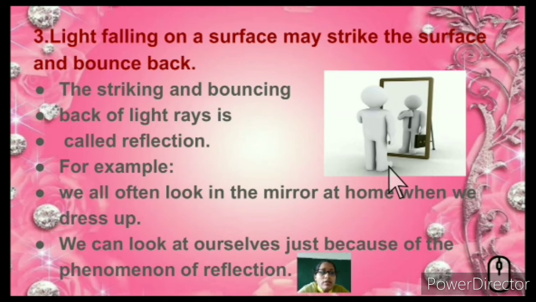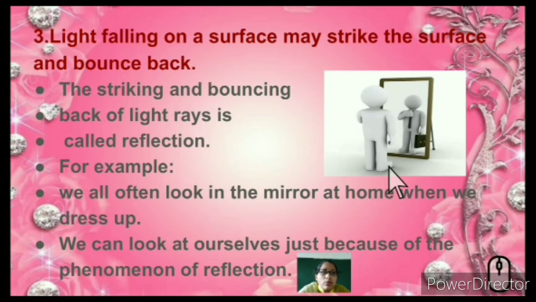The light rays strike the mirror and reflect back so that you are able to see your own image. This striking and bouncing back of light rays is called reflection. When we dress up, we look at the mirror at home, see our own reflection and get ready. We can look at ourselves because of this phenomenon known as reflection.